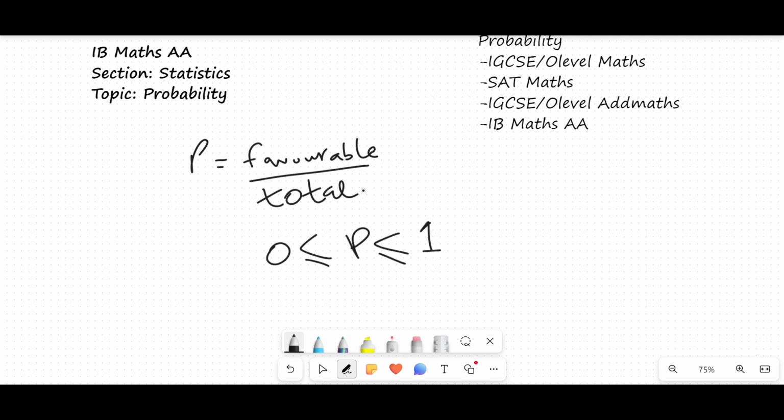So the two conditions in which the 0 and 1 come in are, A, might is right. When you decide that whatever the outcome is, that is favorable for me, you classify all the outcomes as favorable.